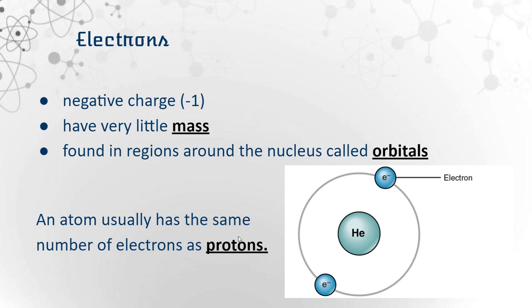Electrons have a negative charge, and they have very little mass. They do not weigh as much as a proton and a neutron. Electrons are found in the regions around the nucleus called orbitals. So they're not in the center, they're on the outer parts. And an atom usually has the same number of electrons as protons when we're talking about neutral atoms. Again, when we get into ions, we're going to see that there are different amounts between protons and electrons, but we won't get there yet. As of now, neutral atoms have the same number of electrons as protons.